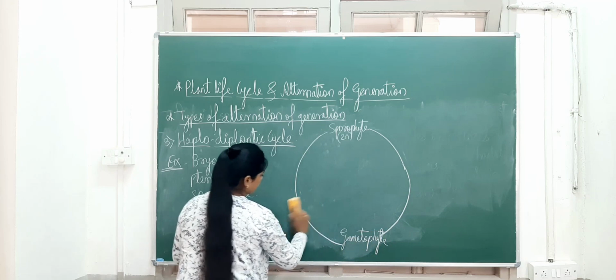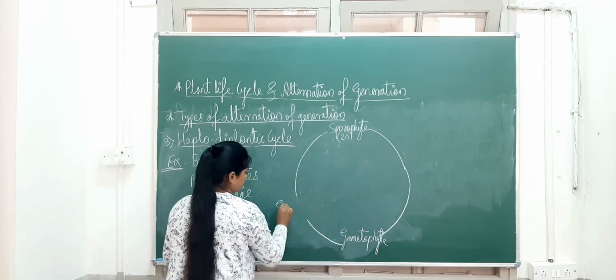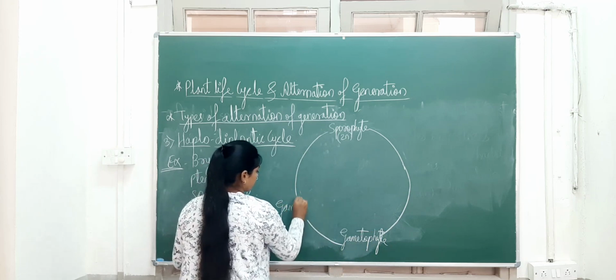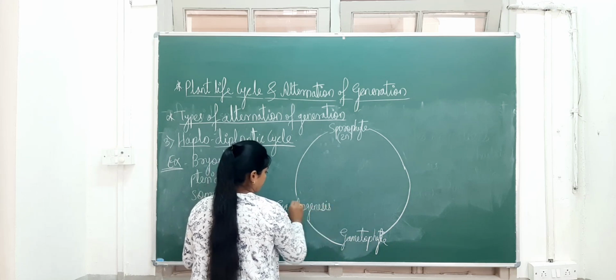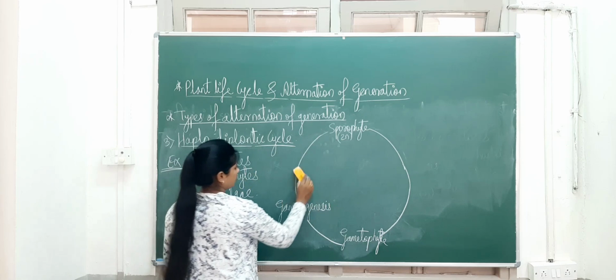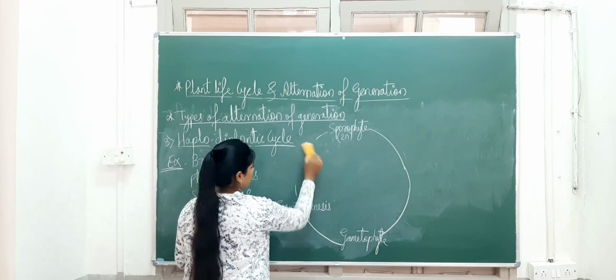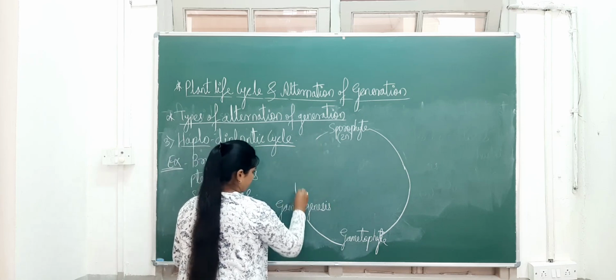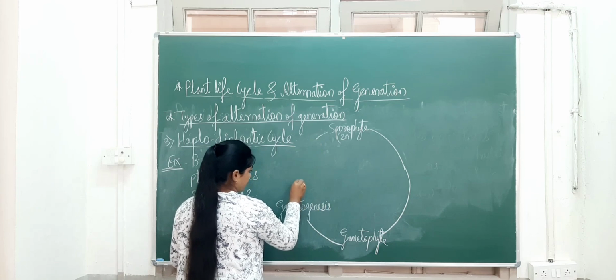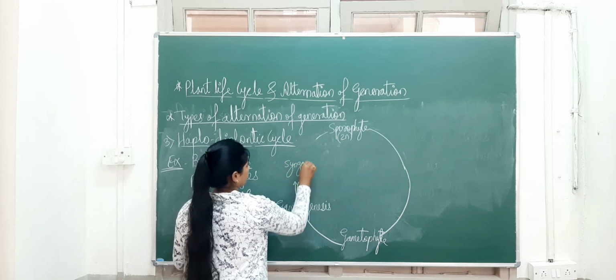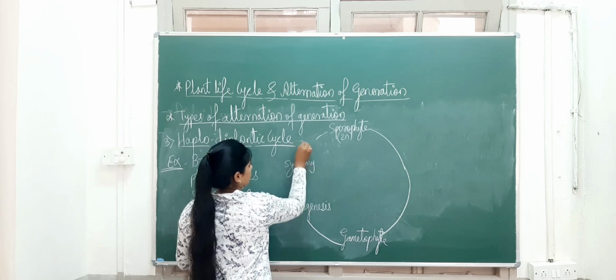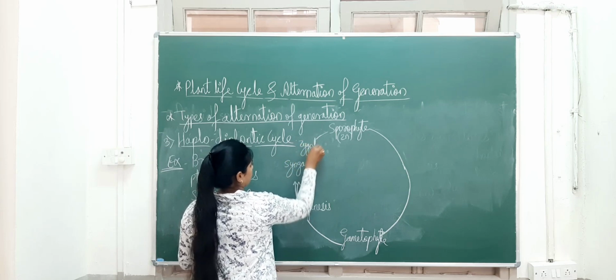This gametophyte undergoes the gametogenesis process, then syngamy, and then the zygote.